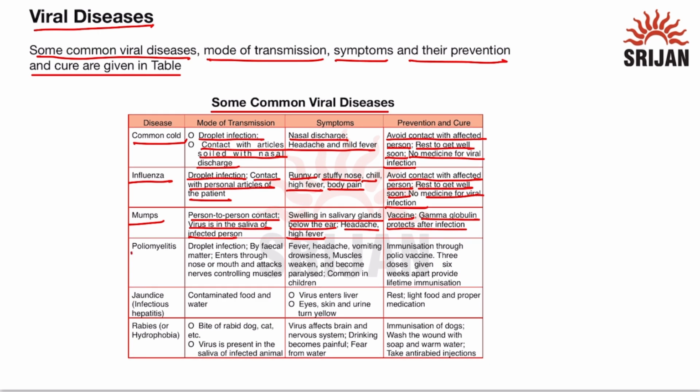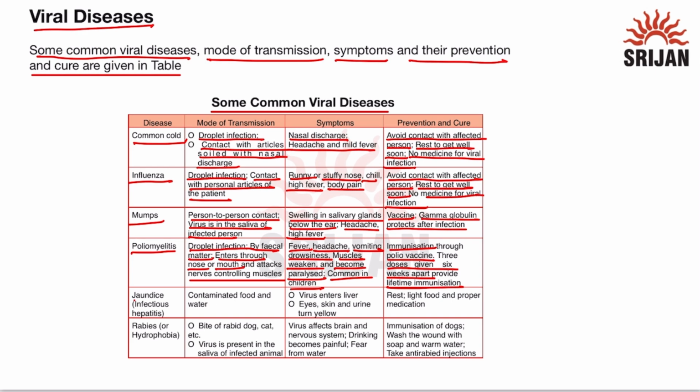The next disease is poliomyelitis. This transmits through droplet infection by fecal matter, and it enters through the nose or mouth and attacks the nerves which are controlling the muscles. The symptoms are fever, headache, vomiting, drowsiness, and muscles weaken because the virus attacks the nerves controlling the muscles, and they become paralyzed. This disease is common in children. It can be prevented through immunization with the polio vaccine. Three doses are given 6 weeks apart that provide lifetime immunization.